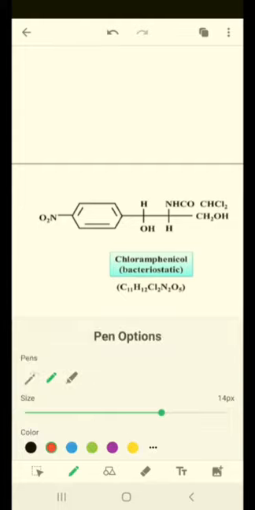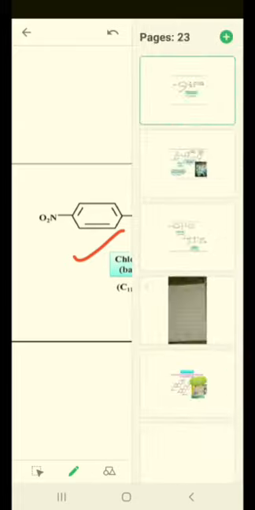We have some examples of these kinds of antibiotics, and these examples are very important. There is no need to learn the formula, but the examples are very important. Chloramphenicol is a very famous bacteriostatic antibiotic medicine. So if any examiner asks you about bacteriostatic, chloramphenicol is one of the bacteriostatic medicines.